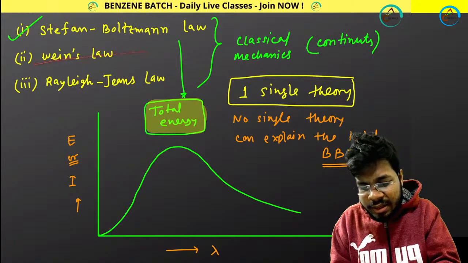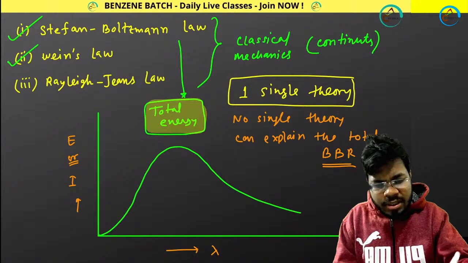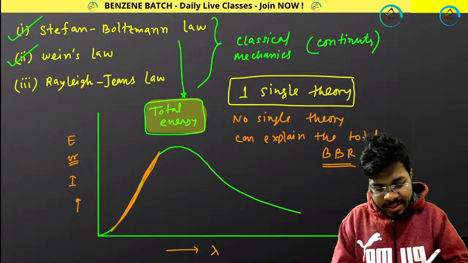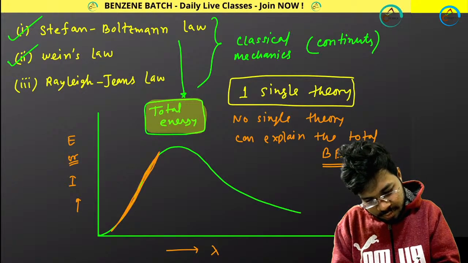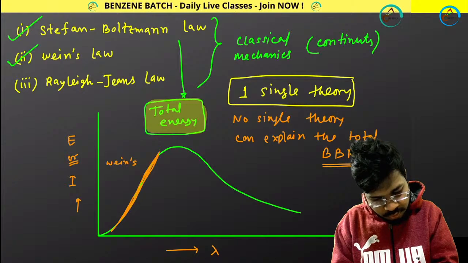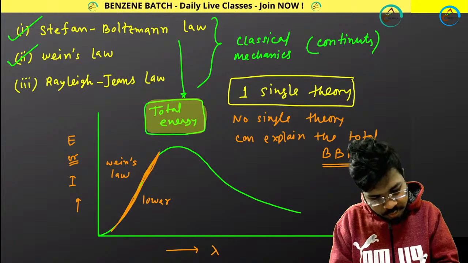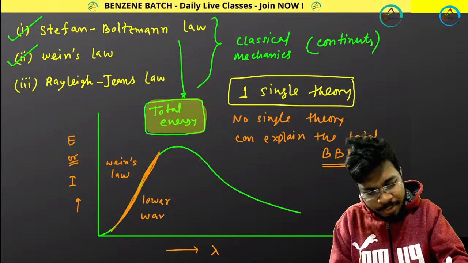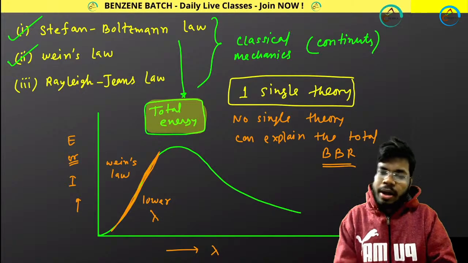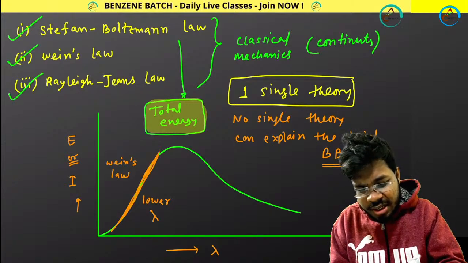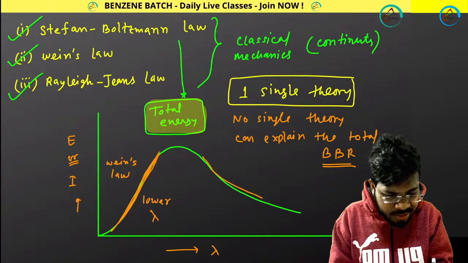Then what does Wien's law say? Wien's law basically explains the black body radiation curve in the lower wavelength region, the lower lambda region. And Rayleigh's law explains the black body radiation in the higher wavelength region.